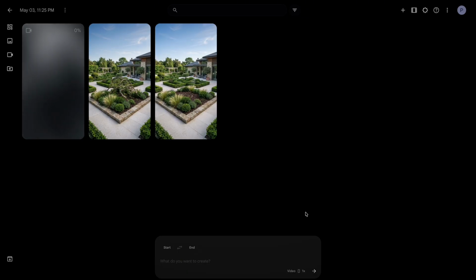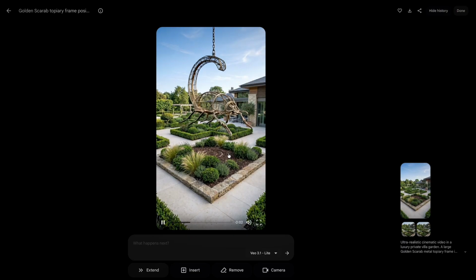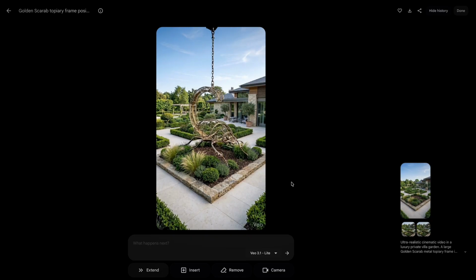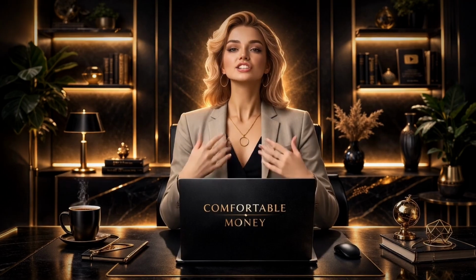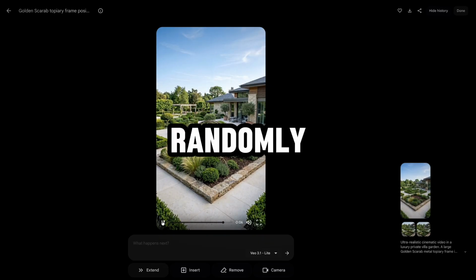The start and end image combination is what makes topiary video generation produce results that look genuinely cinematic. By giving Veo 3.1 both a starting frame and an ending frame, you're defining the visual journey the camera takes between 2 specific moments. The generation fills in the motion between those 2 points, rather than inventing its own trajectory. The result is footage that feels deliberately composed rather than randomly generated.